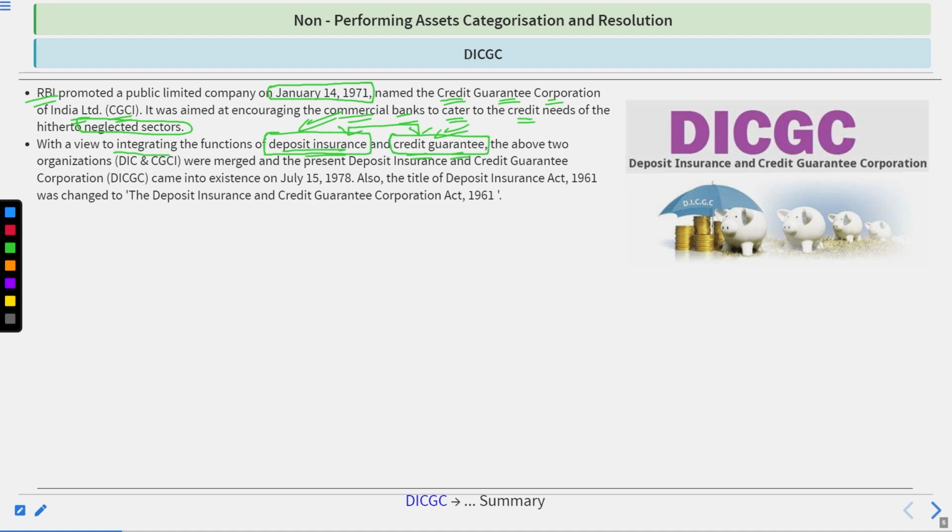The above two organizations, the first is DIC, Deposit Insurance Corporation. The second one was Credit Guarantee Corporation of India. They got merged, and then a new organization was formed, known as the Deposit Insurance and Credit Guarantee Corporation, DICGC, that came into existence on July 15, 1978. Okay. Also, the title of the Deposit Insurance Act 1961 got changed to the Deposit Insurance and Credit Guarantee Corporation Act 1961.